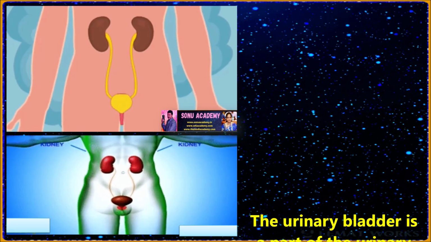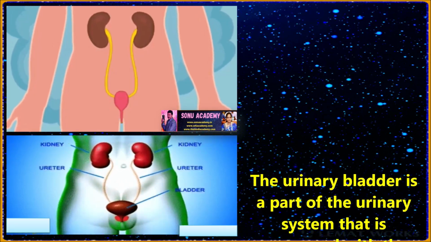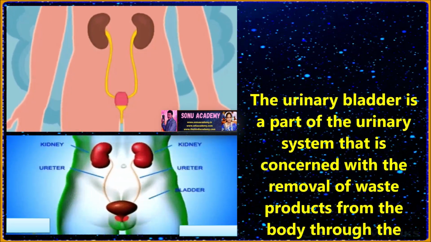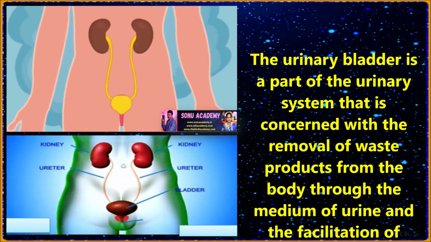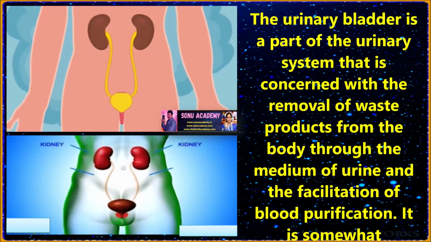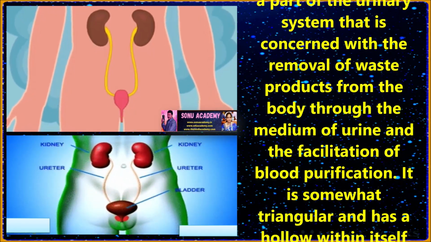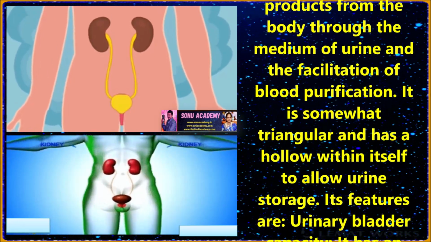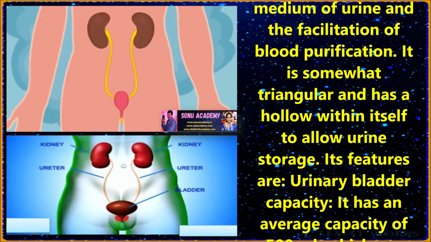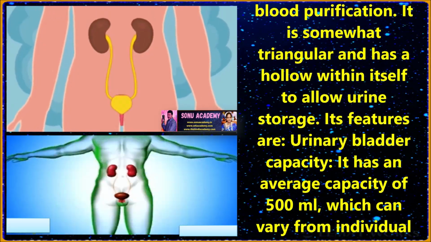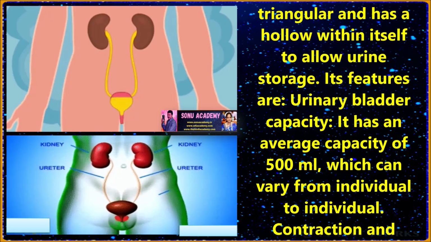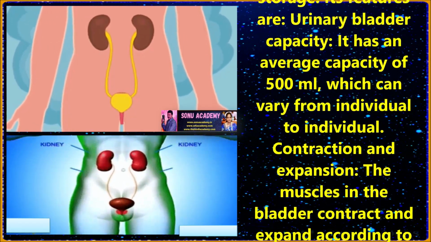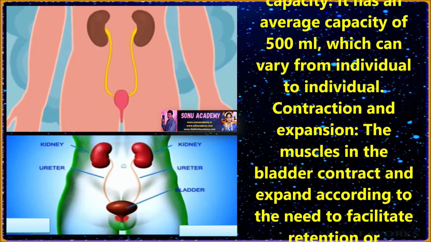Children, let us discuss in detail what the urinary bladder is. The urinary bladder is the part of the urinary system that is connected with the removal of waste products from the body through the medium of urine, and that facilitates blood purification. It is somewhat triangular and has a hollow within itself to allow urine storage. Its features: urinary bladder capacity has an average of 500 ml, which can vary from individual to individual.